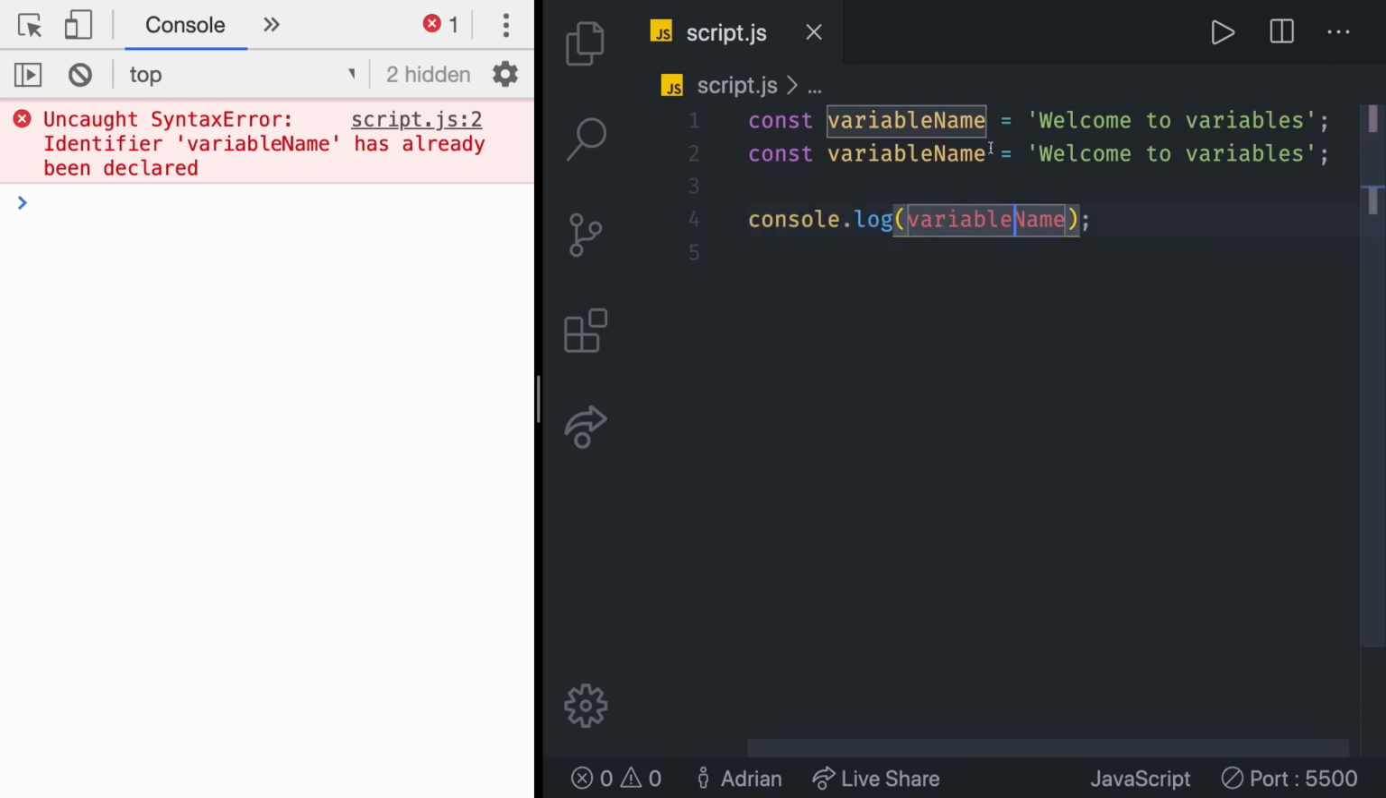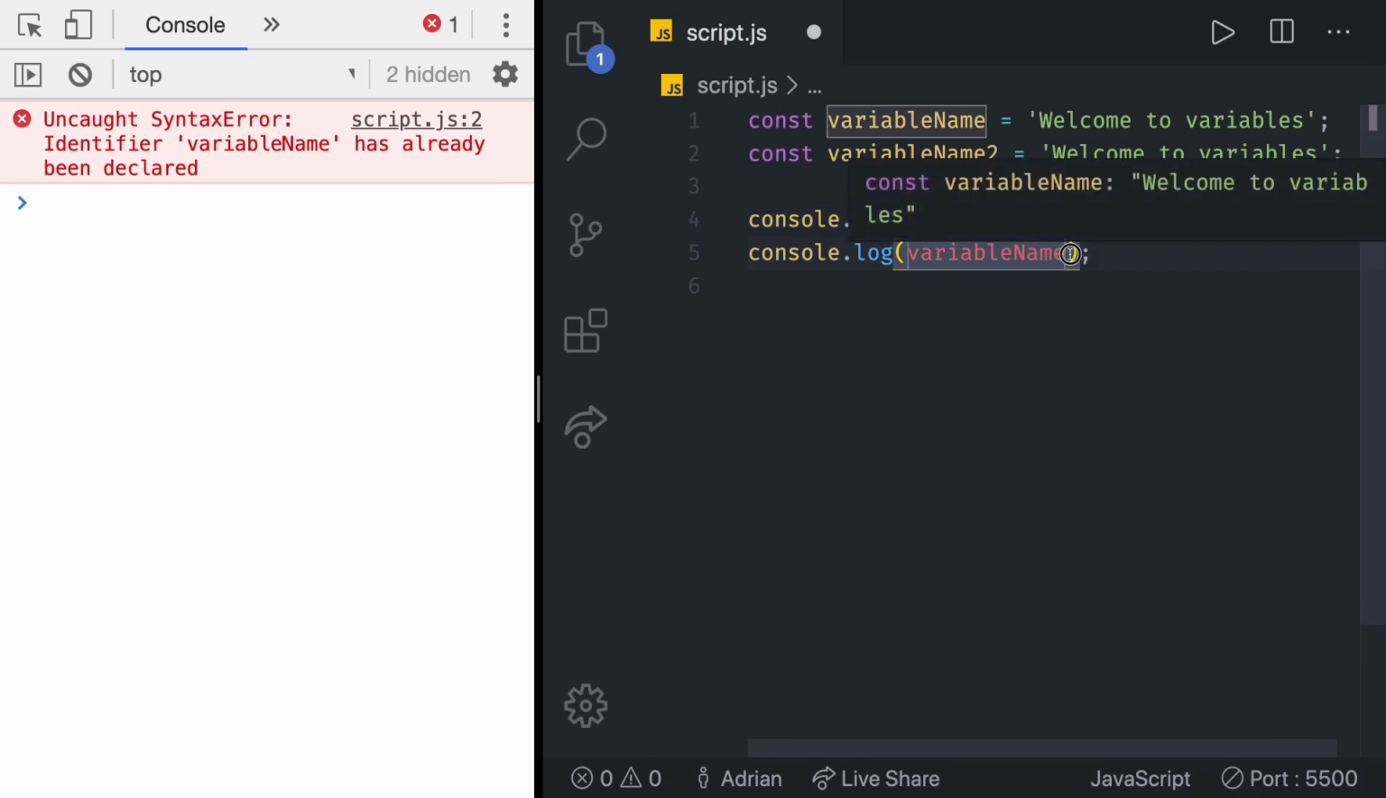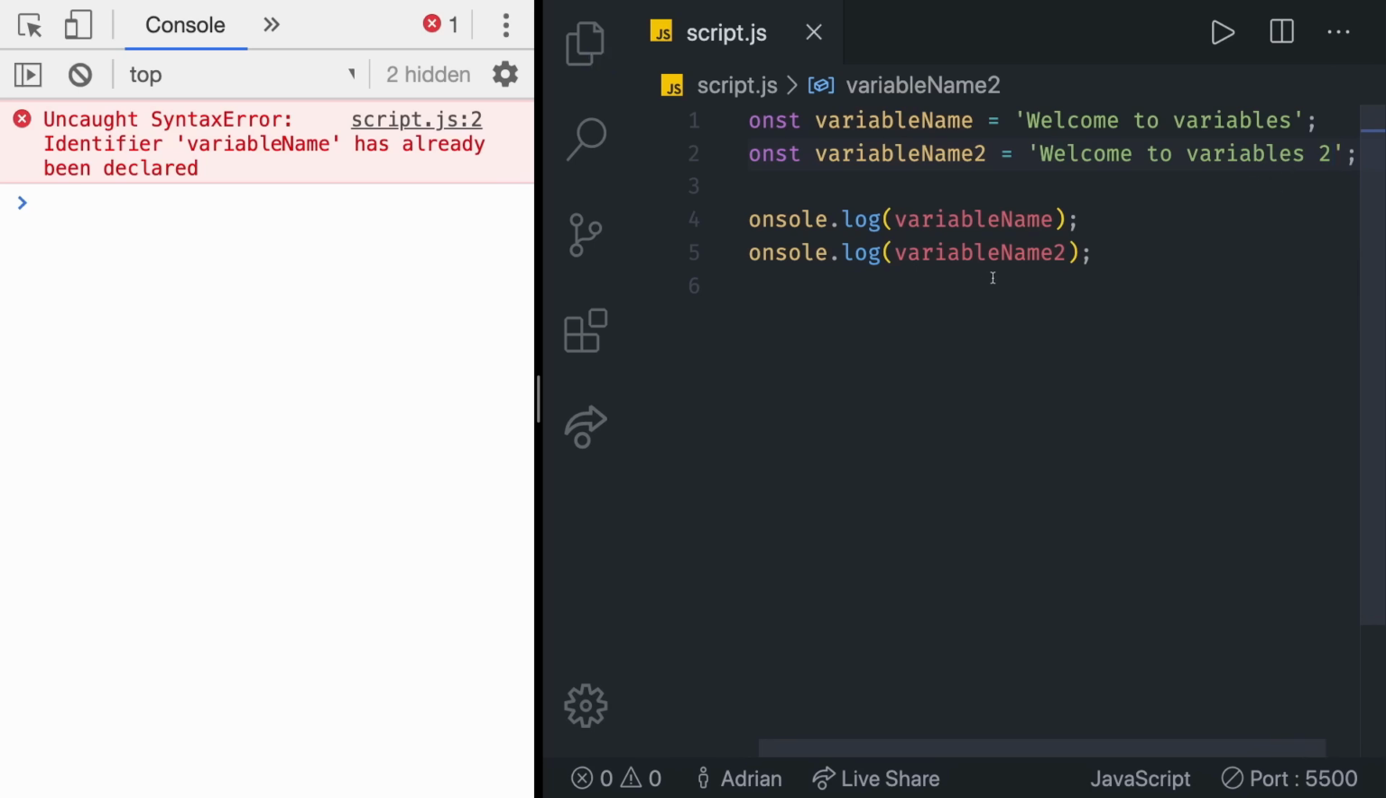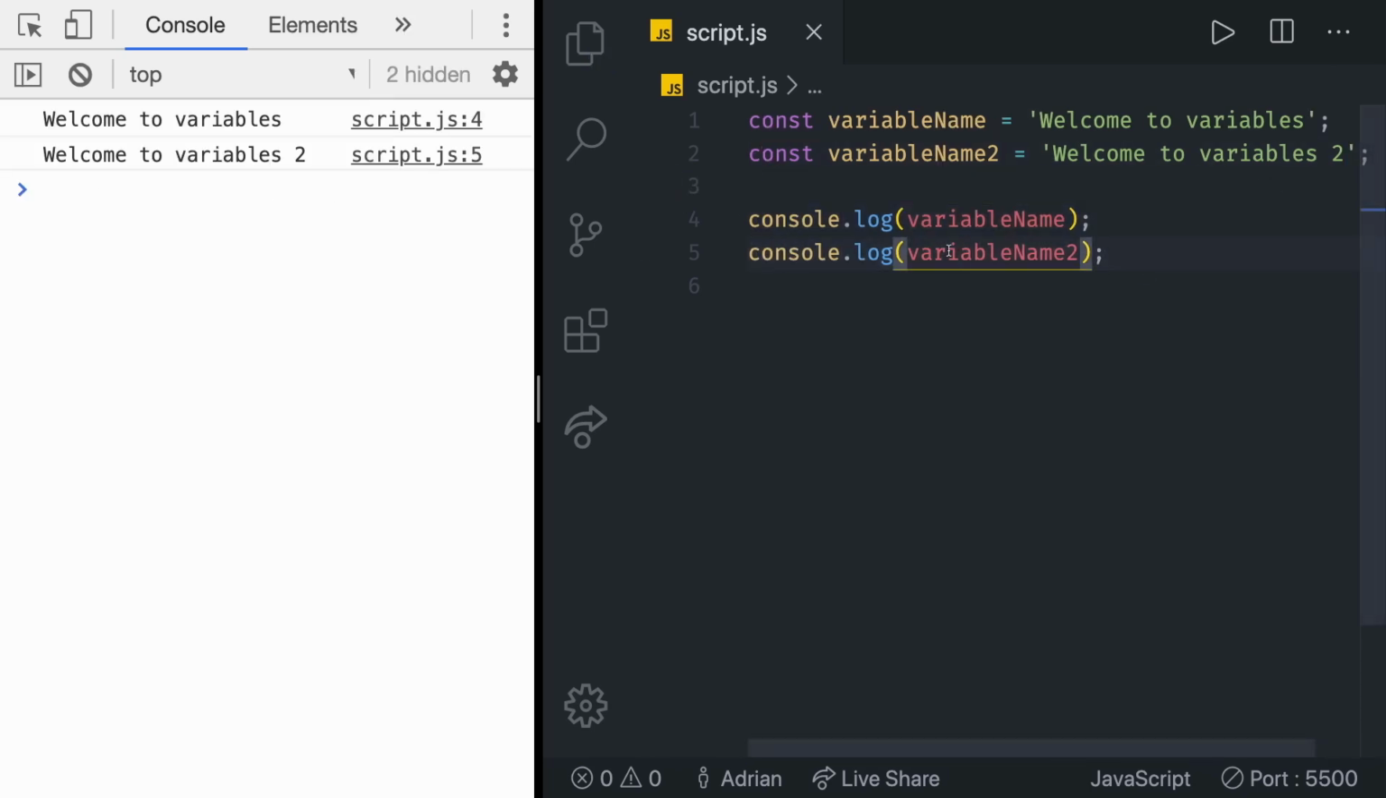If we rename this to variable name 2, and then try to console log it, variable name 2, and we can even change the value. Welcome to variables 2. Let's save that. And as you can see, we got both console logs there. We didn't break the first rule, which is never have two of the same variable names.